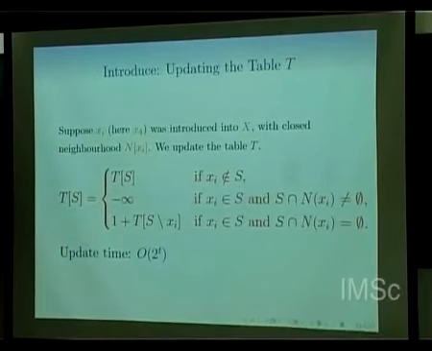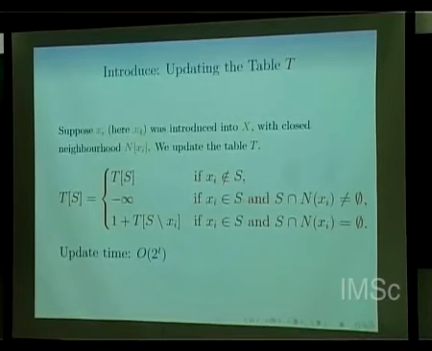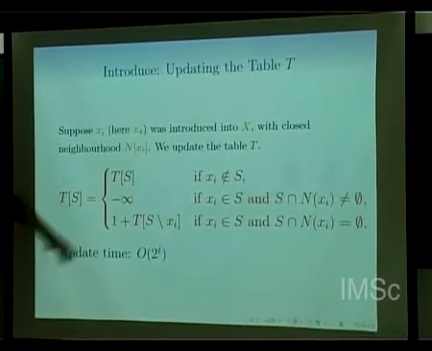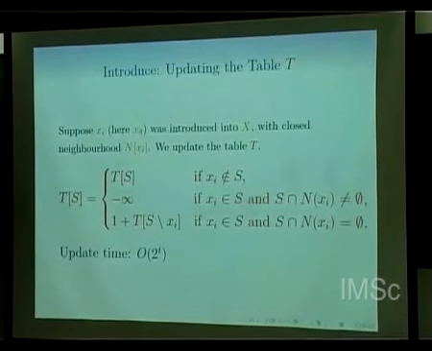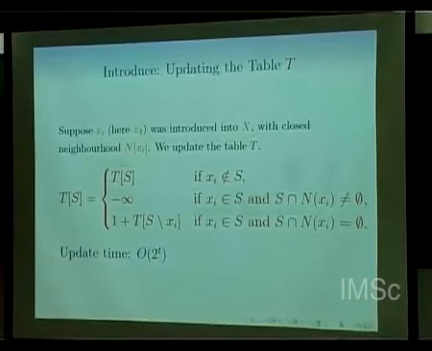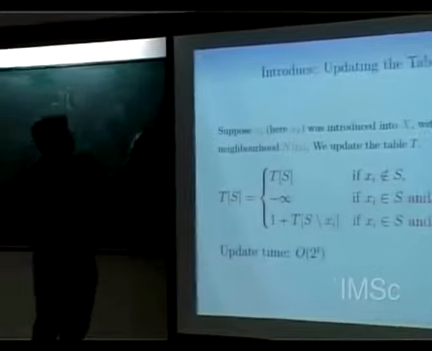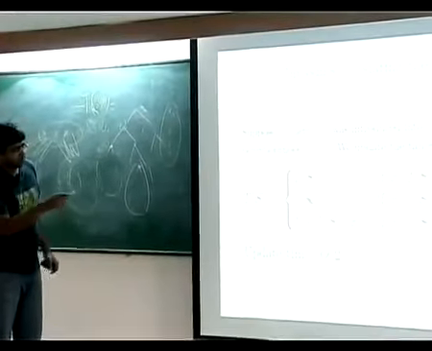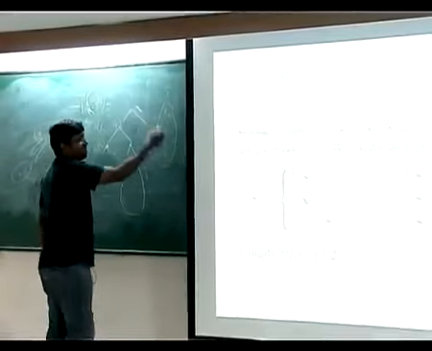Second, now this newly introduced vertex is in S, but it has some neighbors in S, right? Then we put minus infinity, because how can an S having an edge among themselves be enhanced or made into a big independent set, right? So we put minus infinity. Now we have a case when we have S, this is our x4, and look at other vertices. Now, what is the property? x4 does not have any neighbor here.